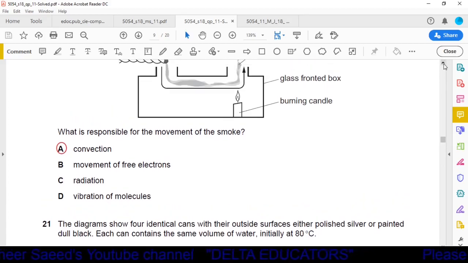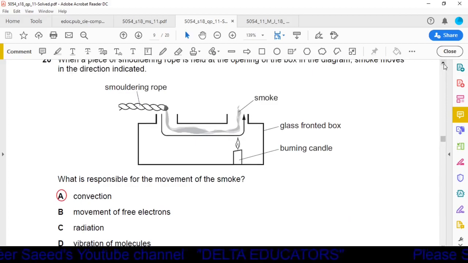Okay, here with the smoke, heat is transferring from one point to another point. And for transfer of heat, we have studied three modes. One is conduction, second is convection, third is radiation. In conduction, the molecules do not move, they just remain at their mean position and vibrate, and because of the vibration heat is transferred from one point to another.